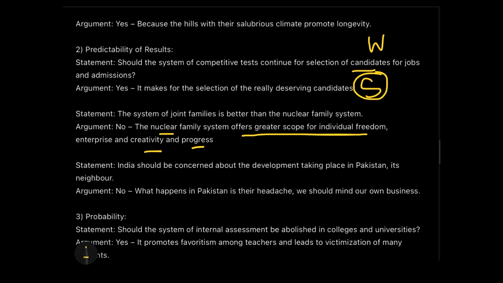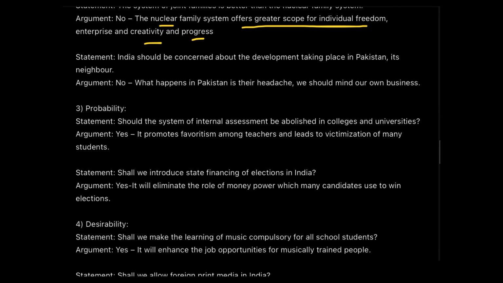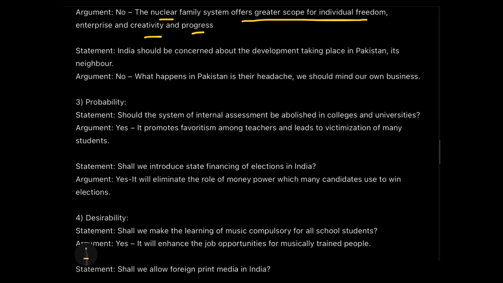Then the third one is: India should be concerned about the development taking place in Pakistan, its neighbor. And the argument is saying no, what happens in Pakistan is their headache, and we should mind our own business. So do you think it is a weak argument or a strong argument?